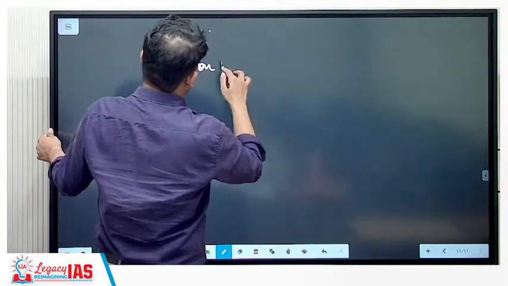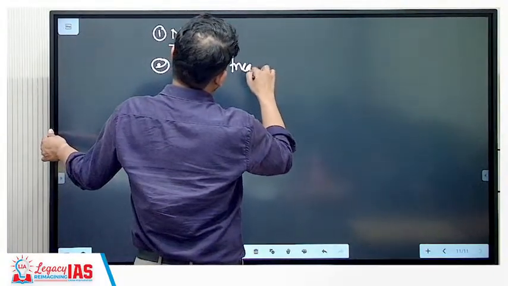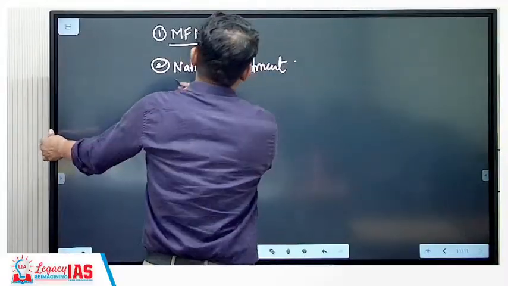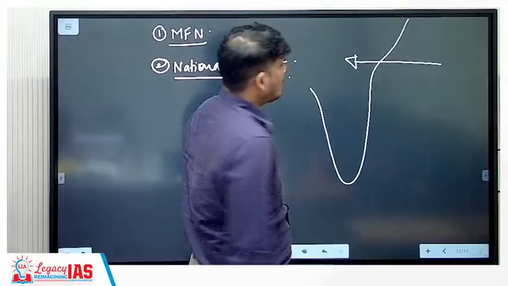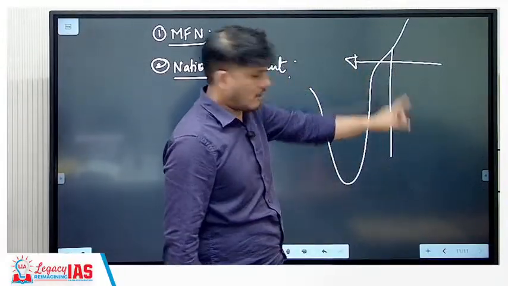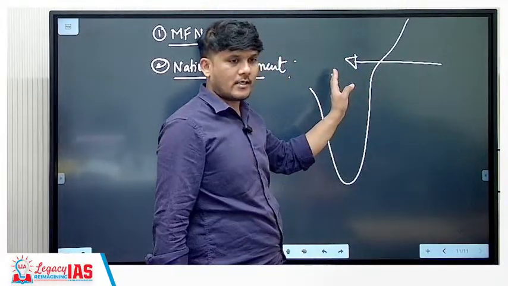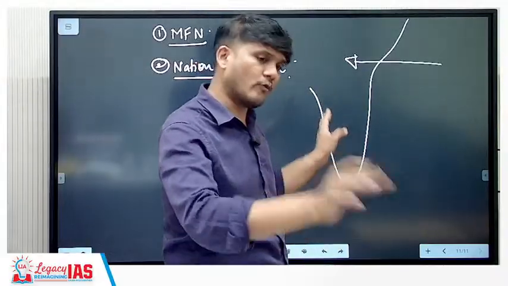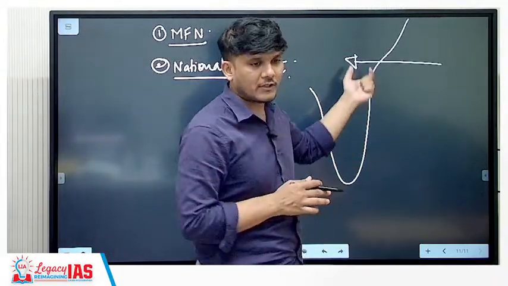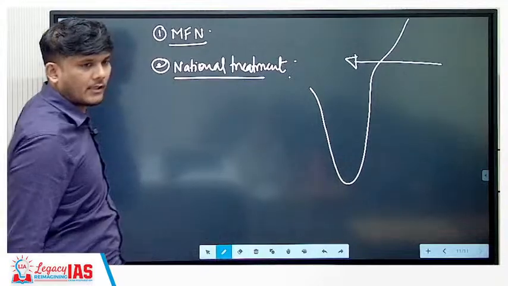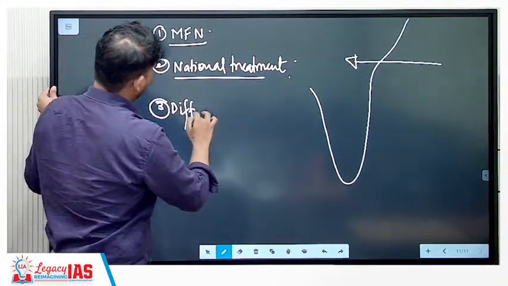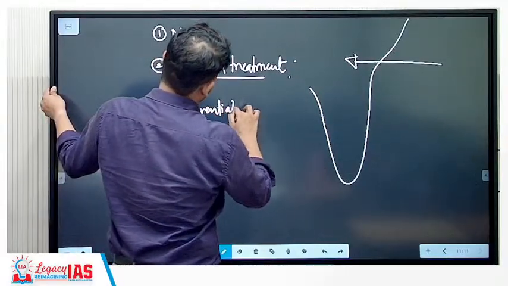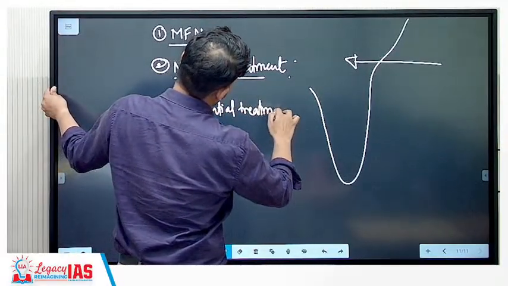Next is national treatment. Now, what is this national treatment? Whenever goods are coming into the country, we are applying tariffs over here. But once it enters the country, you have to treat it as good as your domestic goods. You cannot differentiate. That is the concept of national treatment. And third is differential treatment.